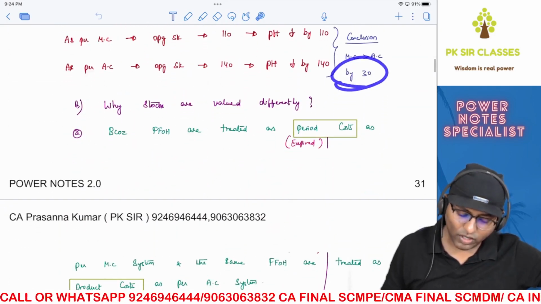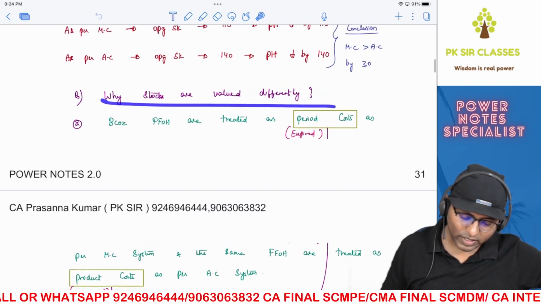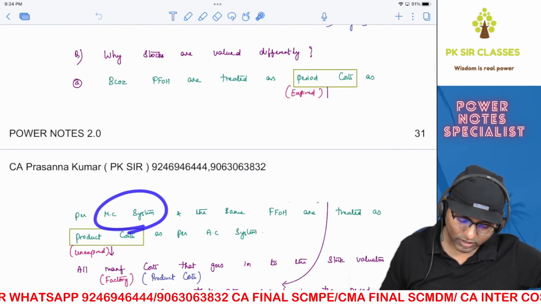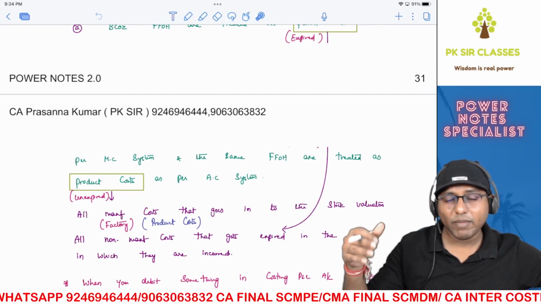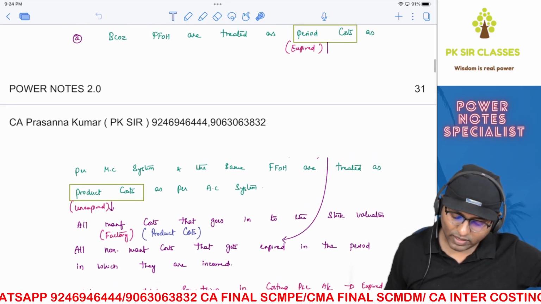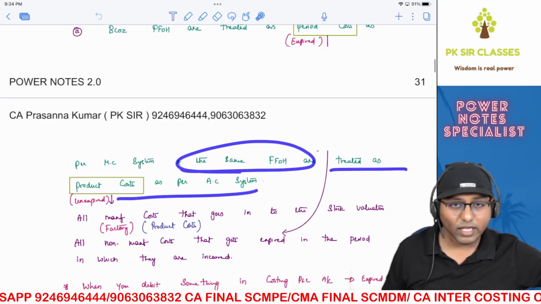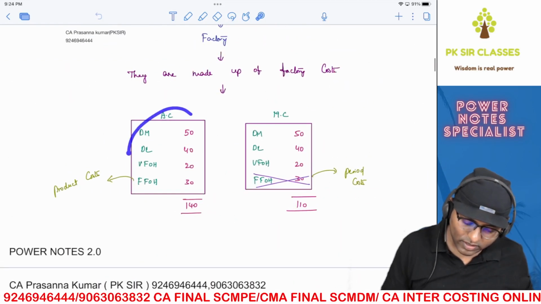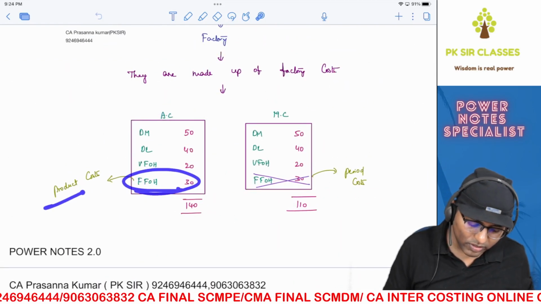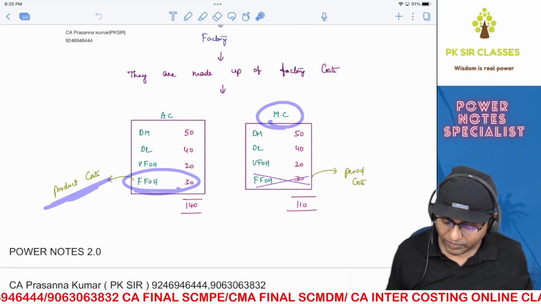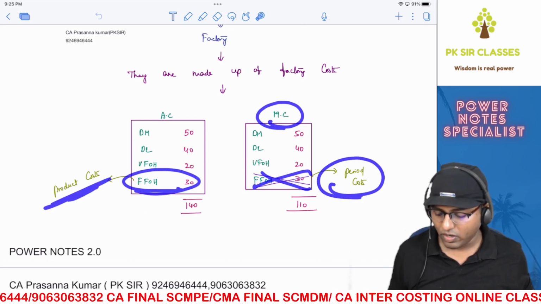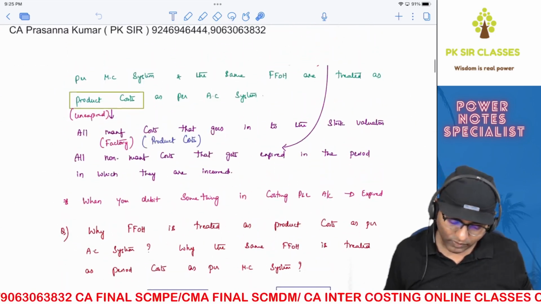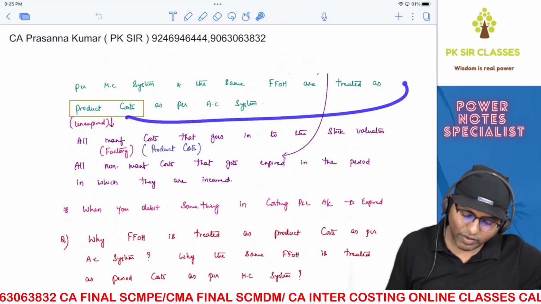Now the next part of the question is why stocks are valued differently. Well, the reason is because fixed factory overheads are treated as period cost. Period cost means expired cost as per marginal costing system. So expired means that's why they get expired by getting debited in costing P&L account. Whereas the same fixed factory overheads are treated as product cost as per absorption costing system. So product cost means unexpired. They stay inside the product. So that's why here this is the product. Your fixed factory overheads is inside the product because it is treated as product cost. Whereas in marginal costing, it is not inside the product. Why? Because it is treated as period cost and it goes and gets debited in costing P&L account. Got the point? Anyways. So that is what we try to explain over here.